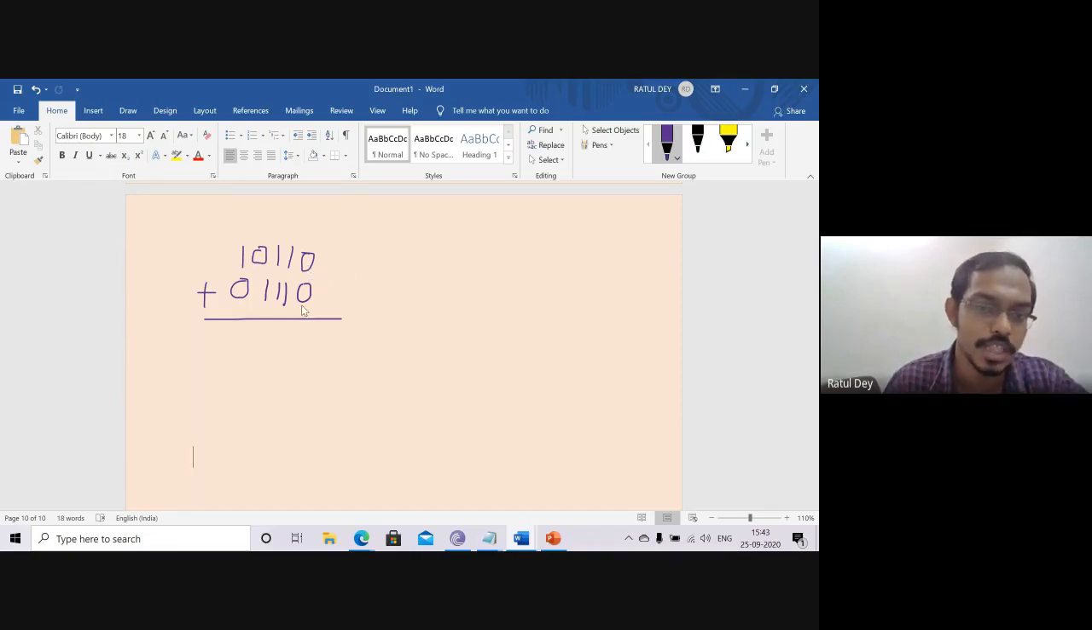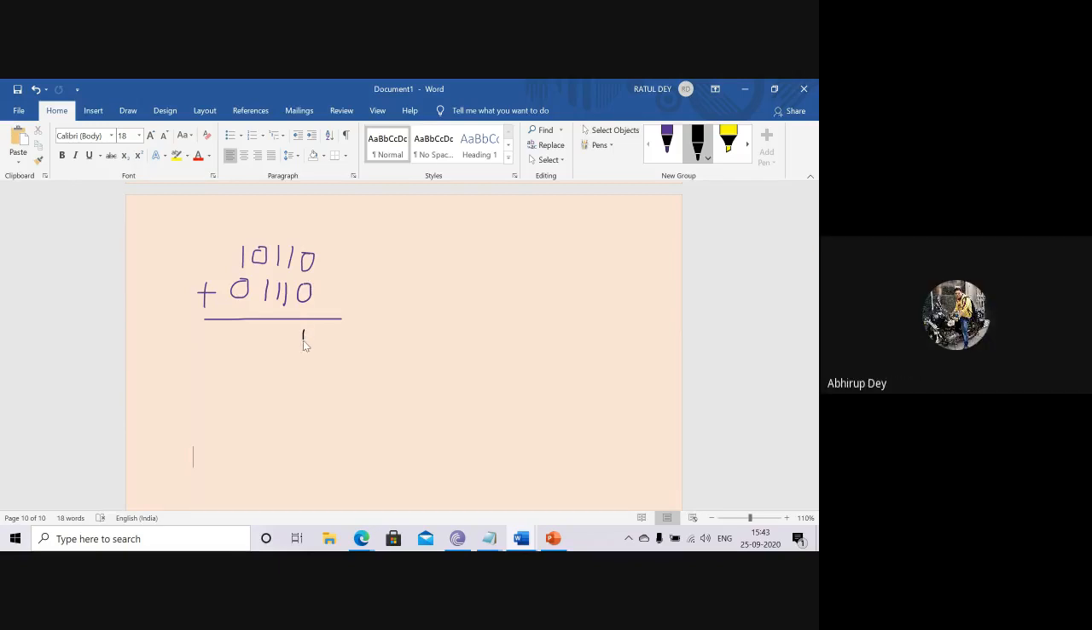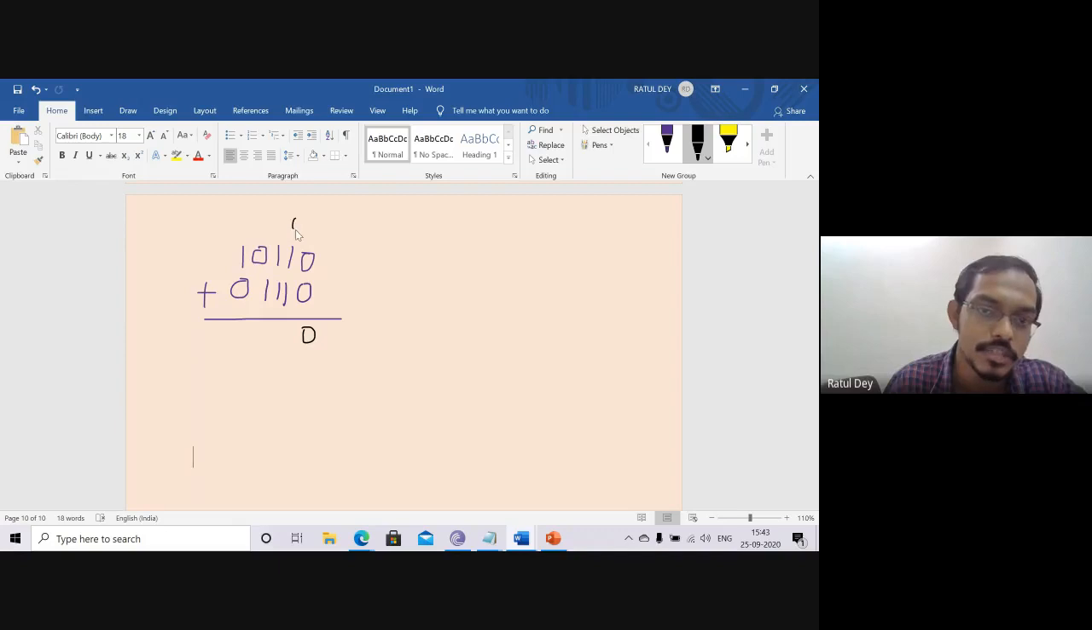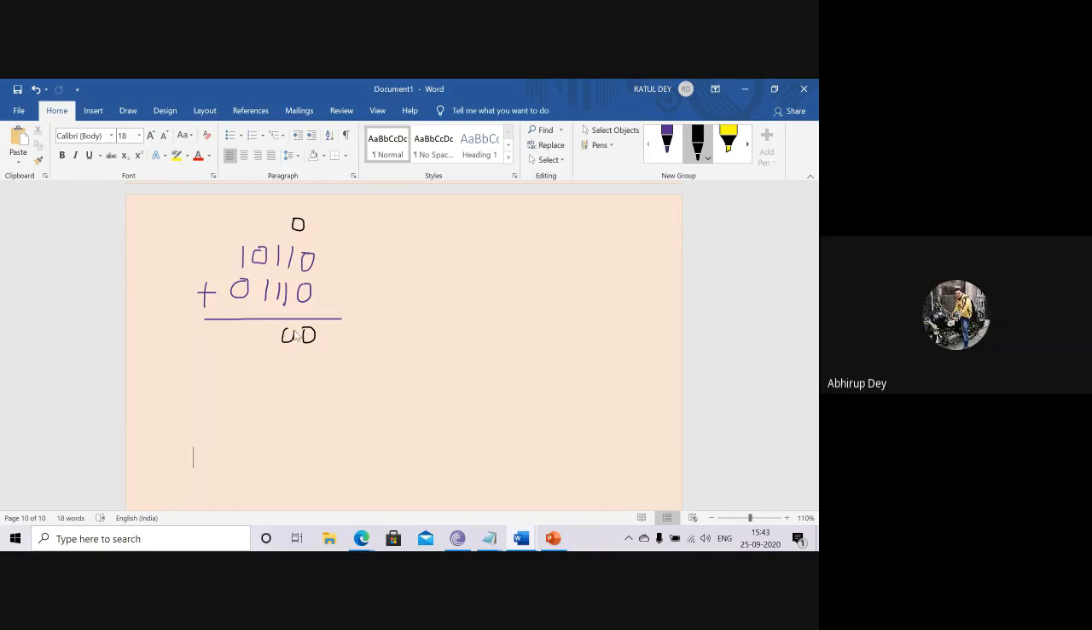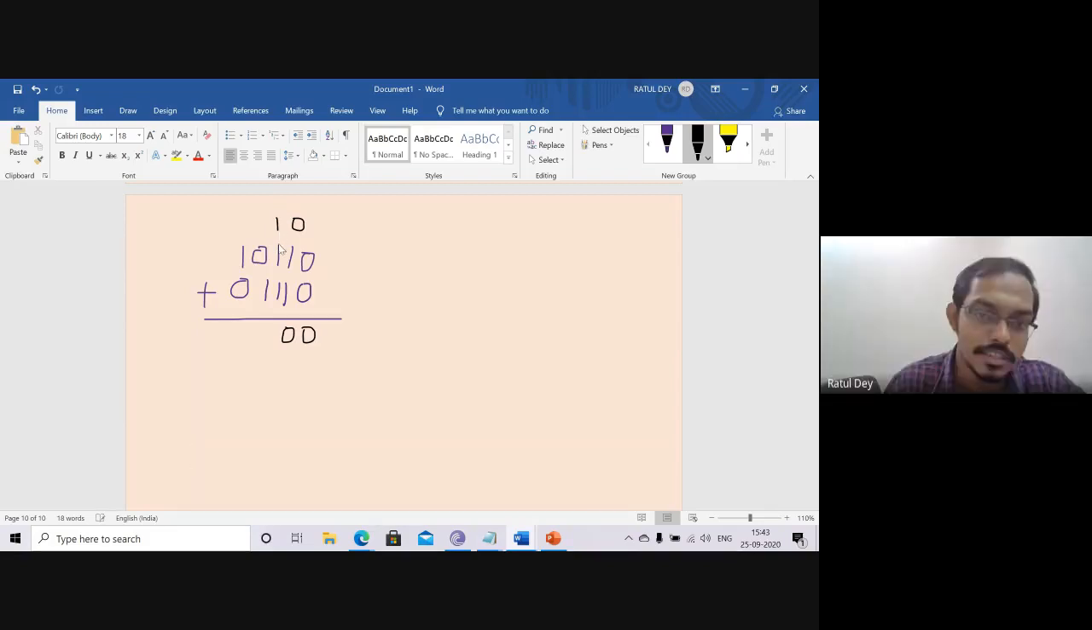So I will just try to sum the two numbers. 0 plus 0. Can anyone say what the sum is? 0, sir. And carry is 0. There is no carry, that means carry value is 0. Again 1 plus 1: sum is 0, carry is 1. Again 1 plus 1 plus 1: sum is 1, carry is 1. Now again 1 plus 1, it is 0, carry is 1.